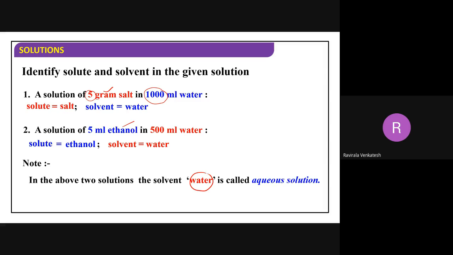Now, whenever the solvent is water, beta, you have to call that one an aqueous solution. Whenever alcohol is the solvent, what we have to call? Which type of solution is it? Alcoholic solution. Alcoholic solution we take in the elimination reactions. In organic chemistry, when you take alcoholic solution, we get elimination reactions.